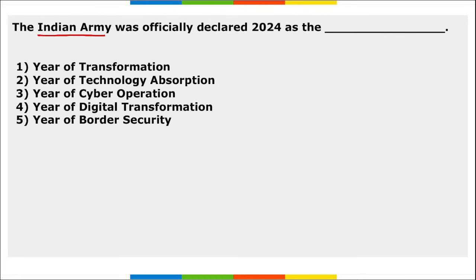Next, the Indian Army has officially declared 2024 as the year of technology absorption. So the right option here becomes option 2, 2024 as the year of technology absorption. Absorption, not adoption, absorption, right? And this symbolizes a dedicated commitment to integrate cutting edge technologies, new age generation technologies, and fostering development and promoting innovation.